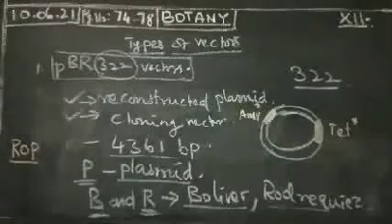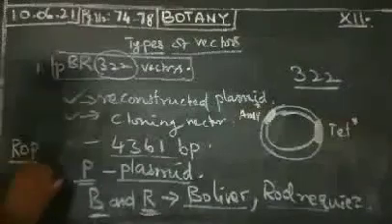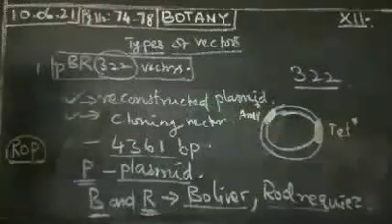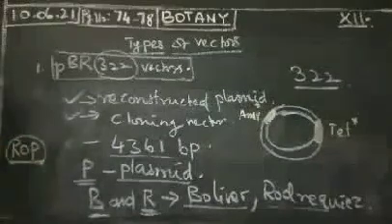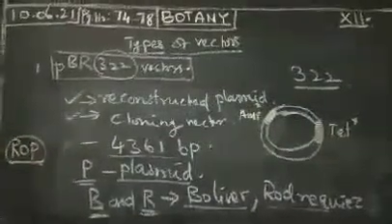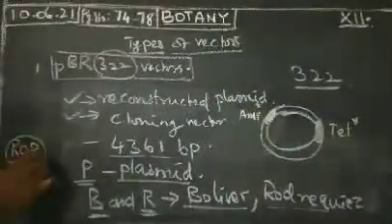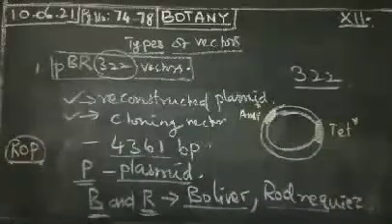It codes for a protein involved in the replication of the plasmid.